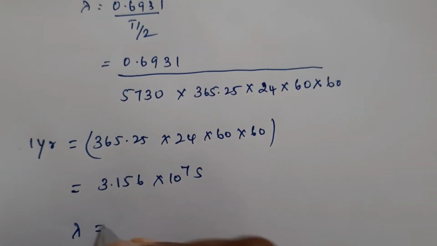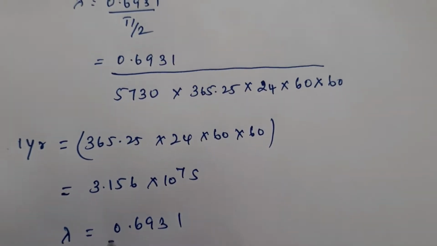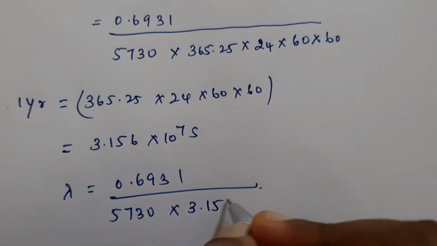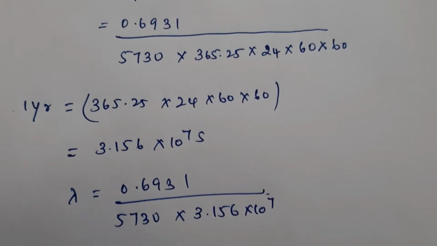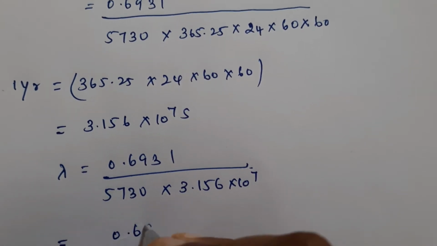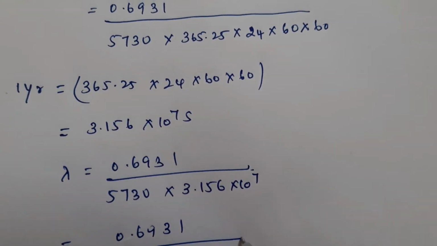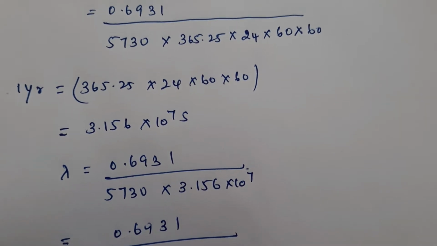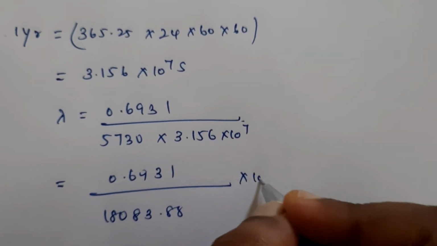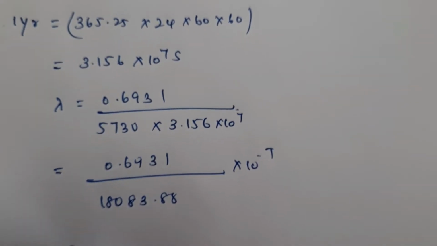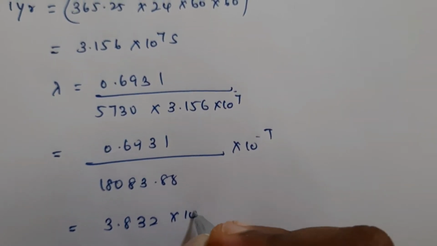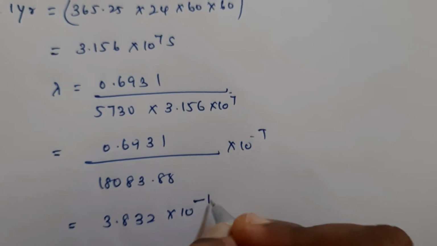So we can write lambda is equal to 0.6931 divided by 5730 into 3.156 into 10 raised to 7. Which is equal to 0.6931 by, if you multiply these two values, 18083.88 into 10 raised to minus 7. So this is 3.832 into 10 raised to minus 12.